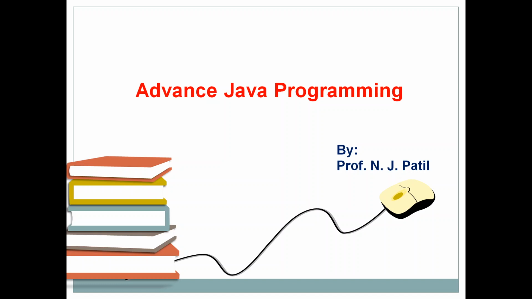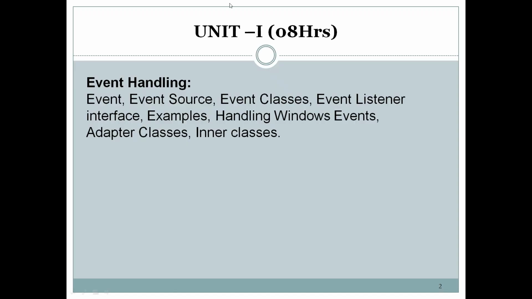Advanced Java programming is the subject name. Unit 1, which is of 8 hours, is about event handling. This subject is totally based on the subject which you learnt last semester, that is Java programming, and it is an extension of Java programming, that is advanced Java programming. So the first unit is event handling, which includes event source, event classes, event listener, interfaces, and examples.